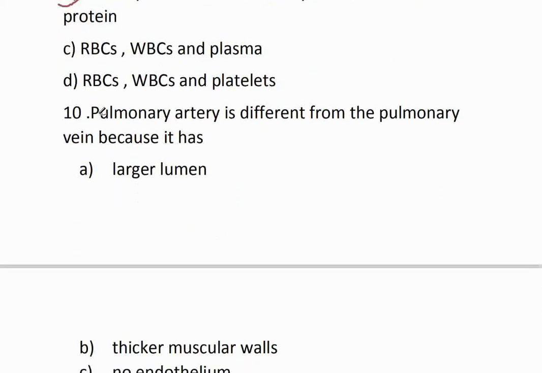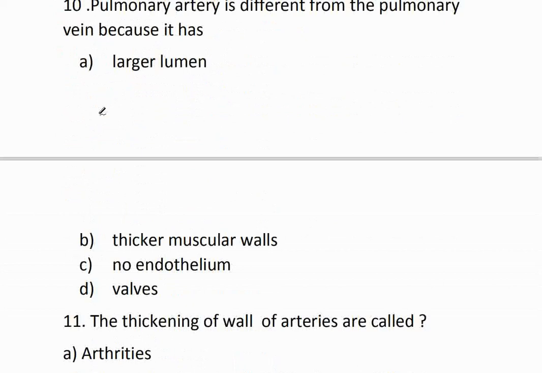Question number 10. Pulmonary artery is different from the pulmonary vein because it has option A, large lumen. Option B, thicker muscular walls. Option C, no endothelium. Option D, valve. The correct option is option B, thicker muscular walls.